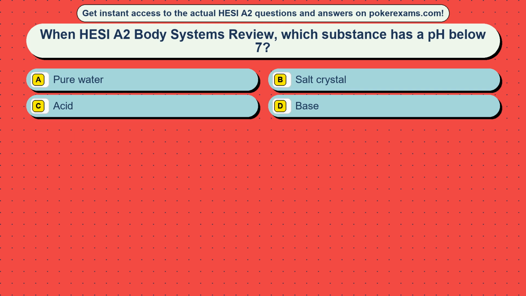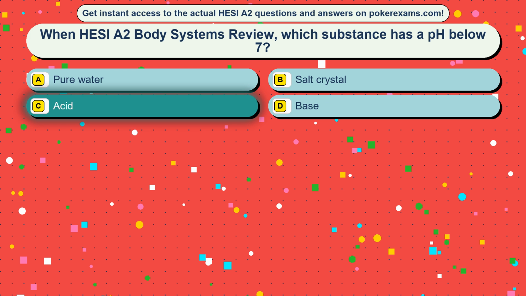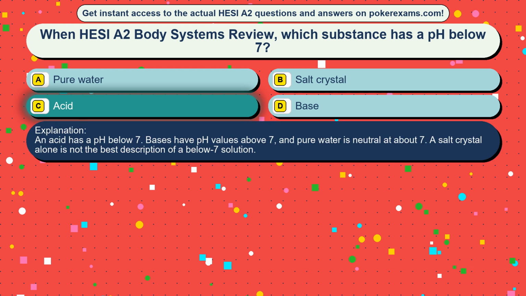Question 39. When HESI A2 Body Systems review, which substance has a pH below 7? Option A, pure water. Option B, salt crystal. Option C, acid. Option D, base. The correct answer is option C, acid. An acid has a pH below 7. Bases have pH values above 7, and pure water is neutral at about 7. A salt crystal alone is not the best description of a below 7 solution.